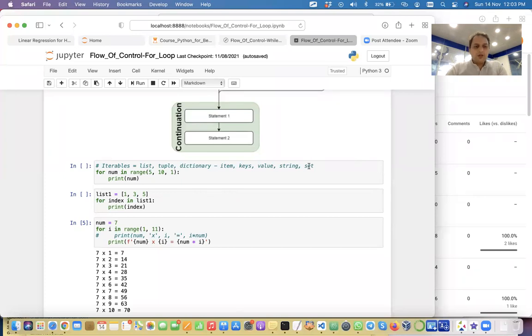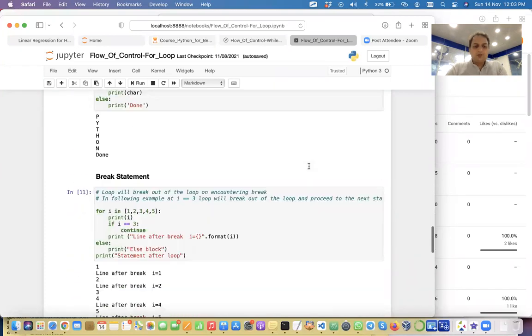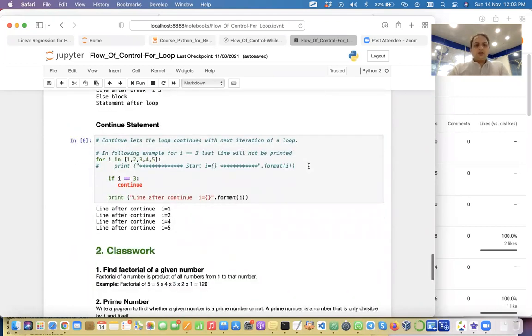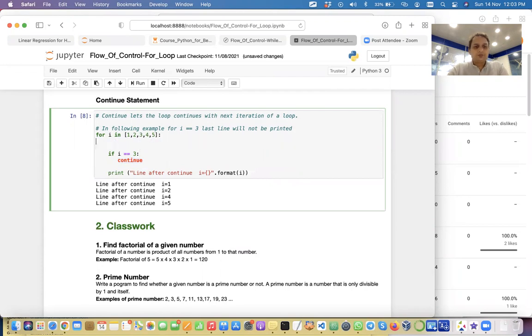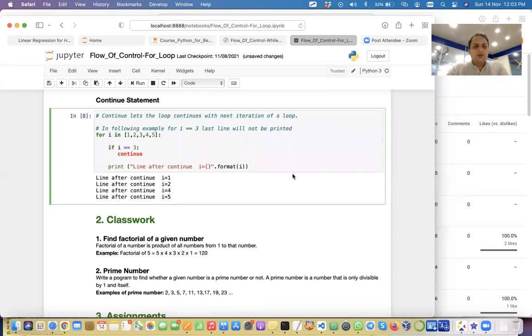Okay, students, so let's look into the continue statement. Whenever continue is encountered inside the loop, it is going to skip to the next execution, the next iteration. So whatever lines are there after the continue will not be executed. So if you look at this, what statements do we have here, right? What is this doing? We're just printing the I value, correct?